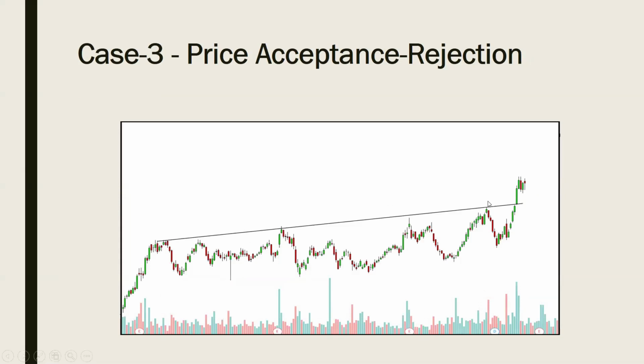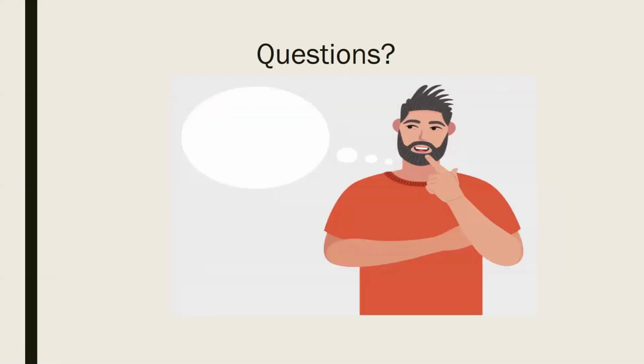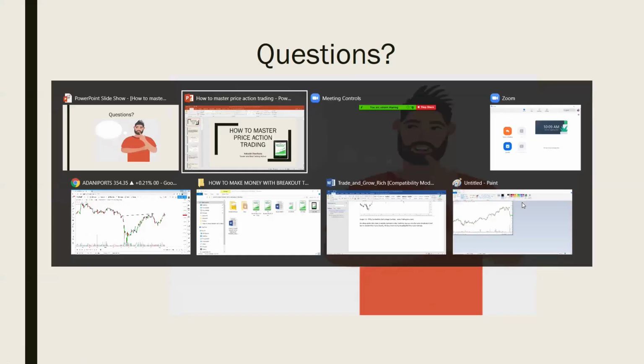Can you see example 3? This is a valid resistance trend line. Price has spent more time above the trend line, so this is also price acceptance. There is a higher probability of price moving in the upside direction. So a trader can plan a long trade here, keeping the stop loss below the trend line. Can you see the result? It has gone up. So before you shoot any questions, we can check some of the charts.